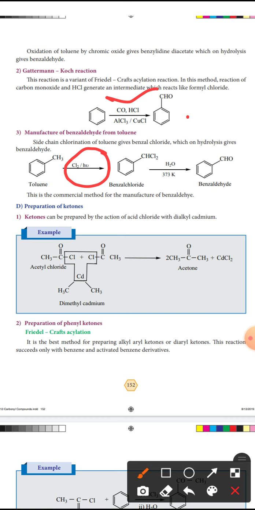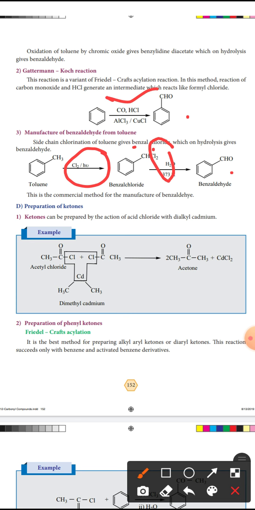Okay, so we will get benzal chloride, CHCl2. Here we removed 2 hydrogen. Okay, then hydrolyzed. So in this hydrolysis, the water separates into 2 hydrogen, that 2 hydrogen combine with 2 Cl to form 2 HCl. Remaining CHO is there, that is benzaldehyde.